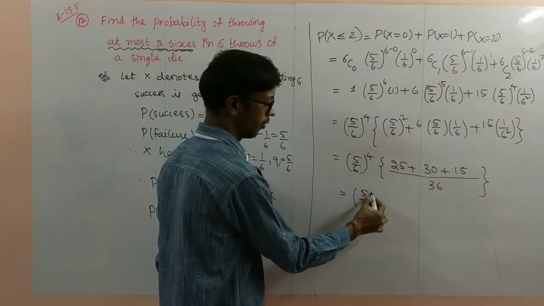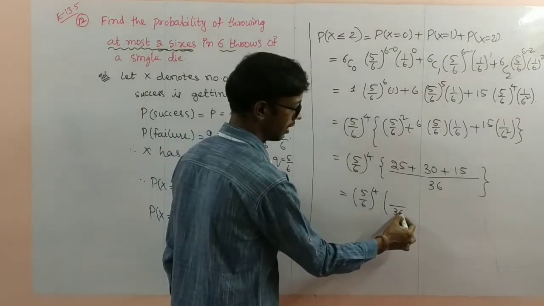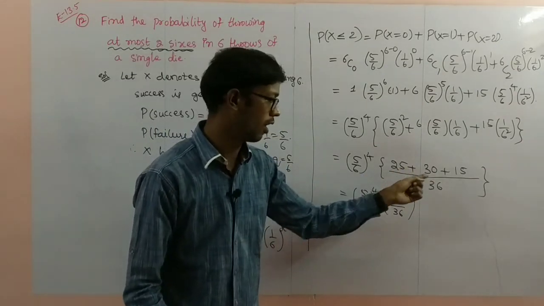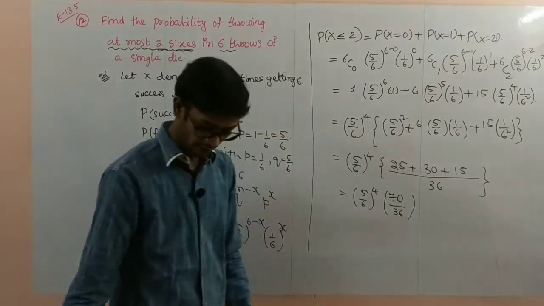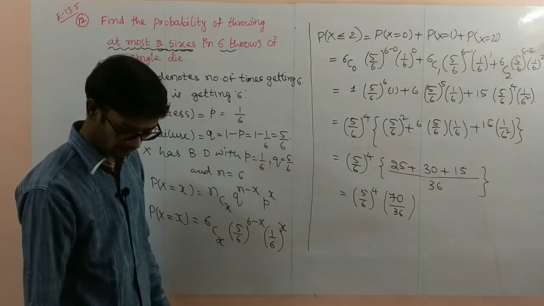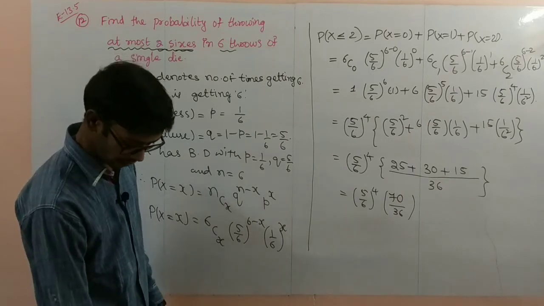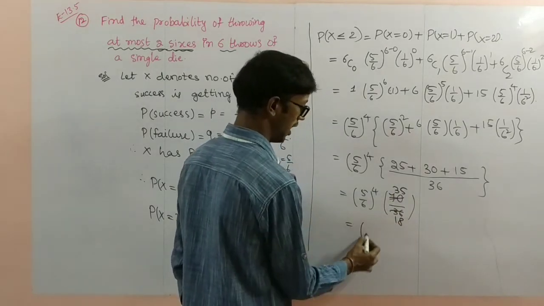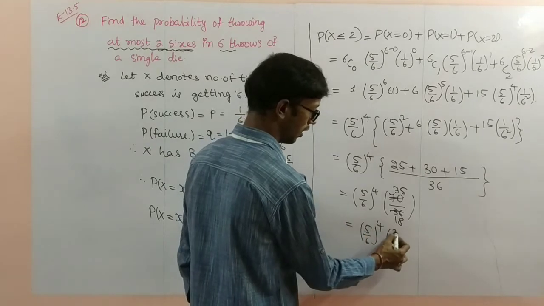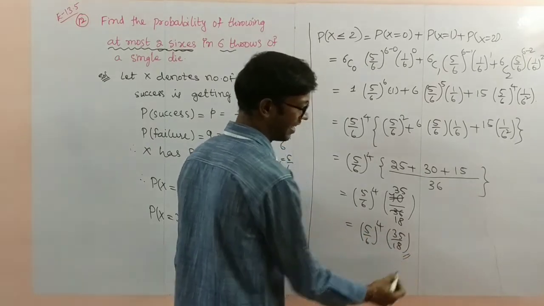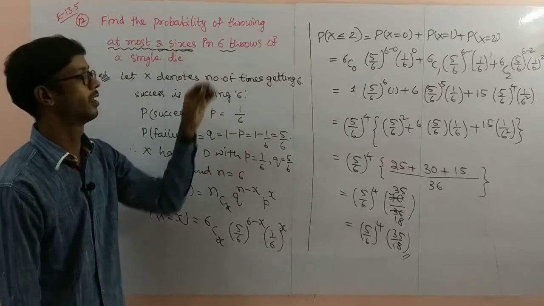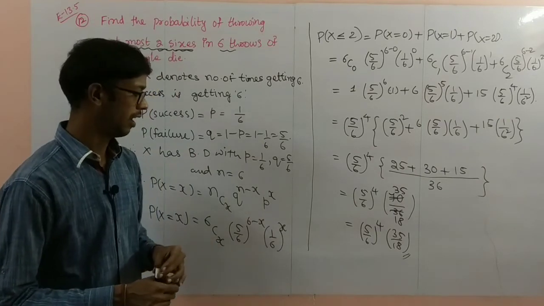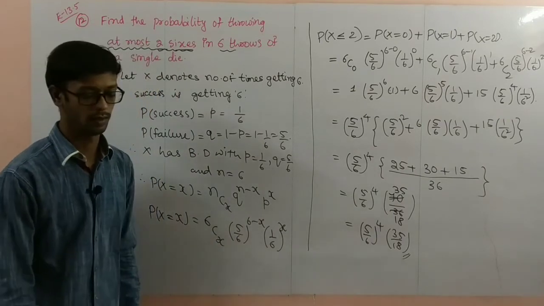5 by 6 power 4, by 36 whole, how much will you get here? 25 plus 30 plus 15, 70. So 70 by 36 is the required answer. More cancellation, 2 35s are 70, 2 18s are 36. So 5 by 6 power 4 into 35 by 18 is the probability of getting 6 at most 2 times when throwing a single die 6 times. So this is the way of finding the answer. Pause the video to note it down.